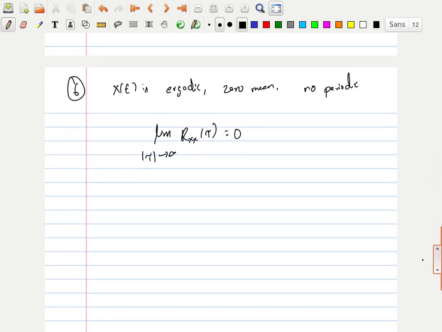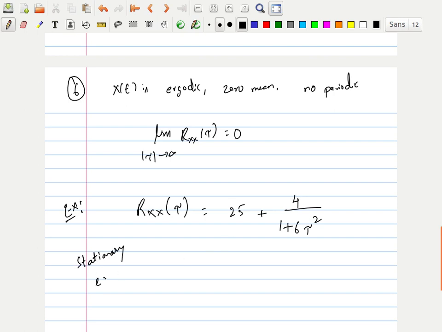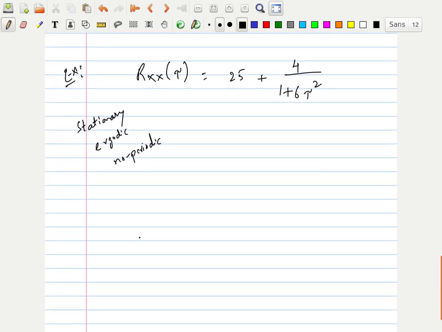Okay, so we'll take one example. This is the problem. Rxx of tau, the autocorrelation function, is given as 25 plus 4 by 1 plus 6 tau square, and it says it's a stationary ergodic process with no periodic components. This is already given in the question itself. For this autocorrelation function, or for this random process, we have to find what the mean and variance are. If I want to find the mean, what formula can I use?